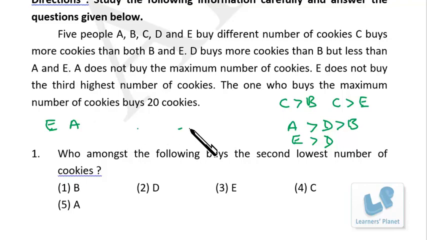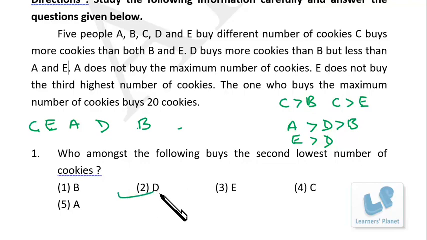then the third position. D is greater than B, C is also greater than B. So C and D, then B. Because D is also greater than B and C is also greater than B. So between C and D we cannot decide. Oh no, C is buying even more than E. Now that's very simple. So we can have C over here and D over here. Now the story becomes very simple. So who amongst the following buys the second lowest number of cookies?